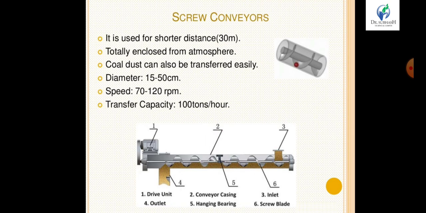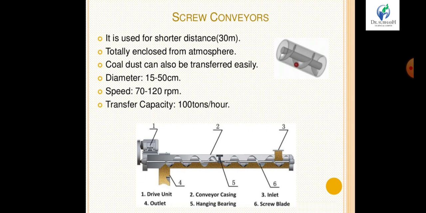Then another one is the screw conveyor. A screw conveyor is used for shorter distances, less than 30 meters. It is totally enclosed from the atmosphere because it is covered by a pipe. The construction is like one screw inside one pipe, so it is totally enclosed from the atmosphere.